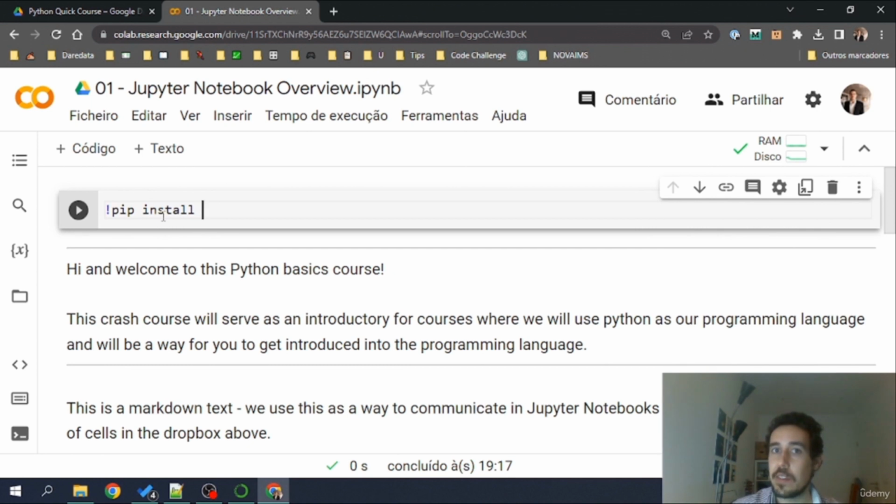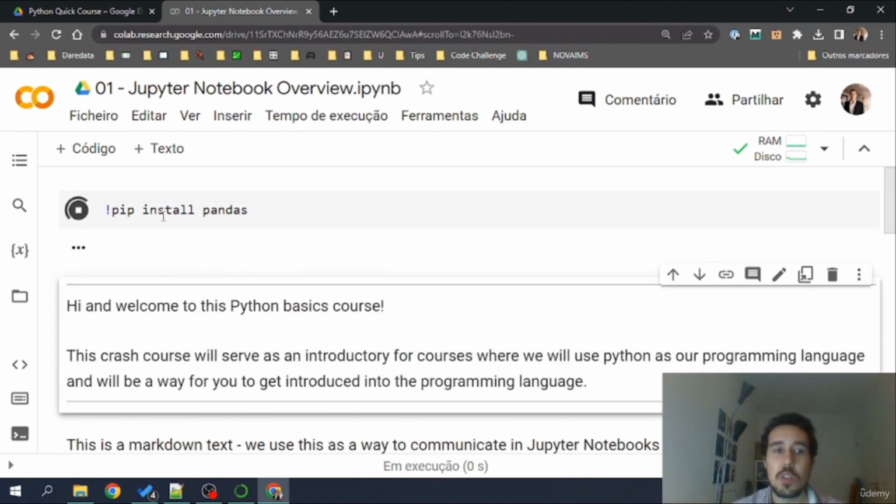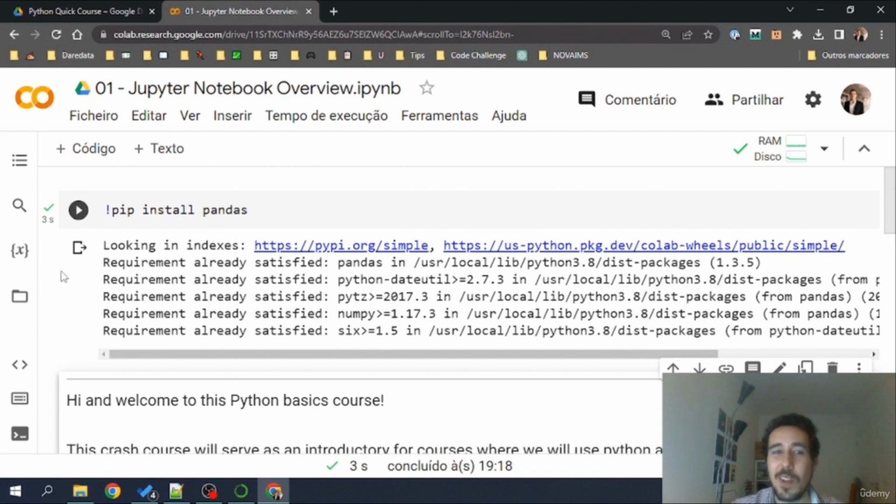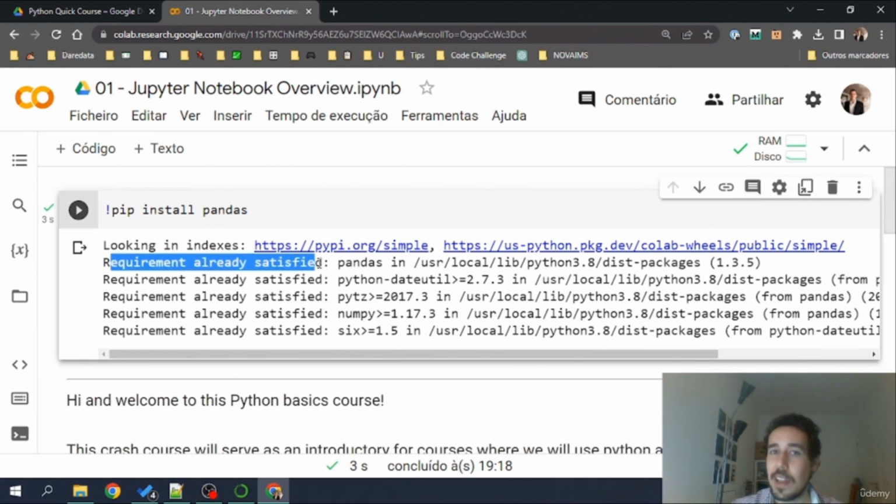Most machine learning and data science libraries are already available in Google Colab. Some special ones may not be, but for instance, if I want to install the pandas library here on the notebook, I would do it in this way, although pandas is already in the base environment of Google Colab. I'm just going to show you that you can do this. This will tell me pandas is already installed, basically requirement already satisfied.